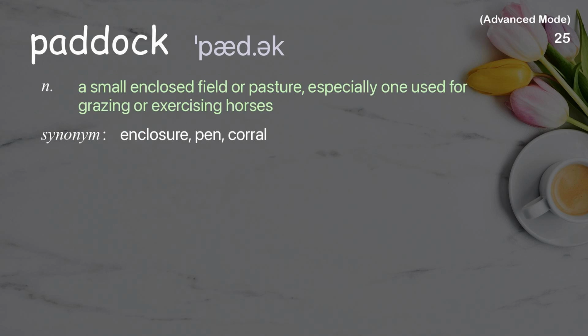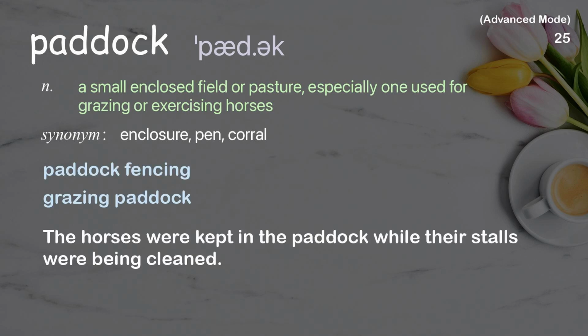Paddock. A small enclosed field or pasture, especially one used for grazing or exercising horses. Examples: Paddock fencing. Grazing paddock. The horses were kept in the paddock while their stalls were being cleaned.